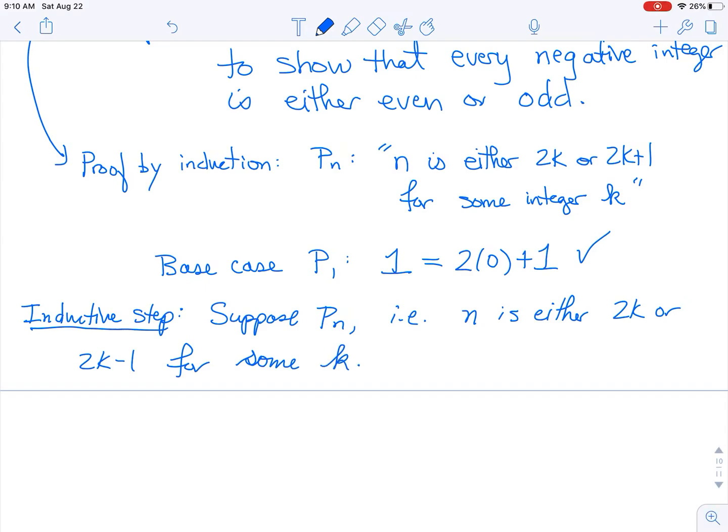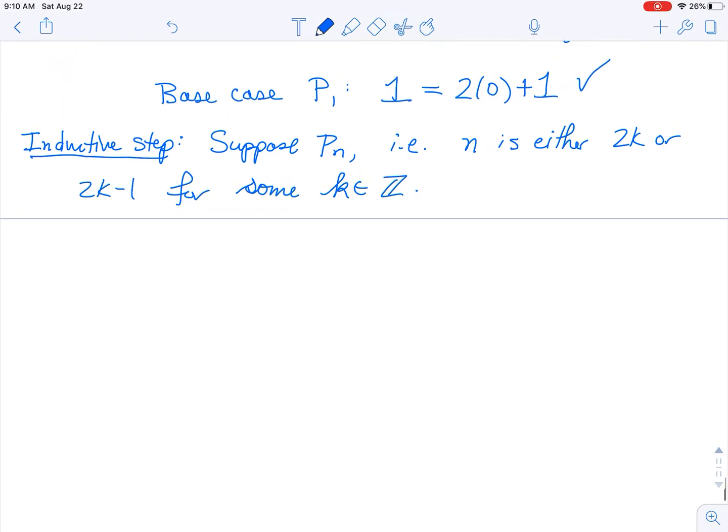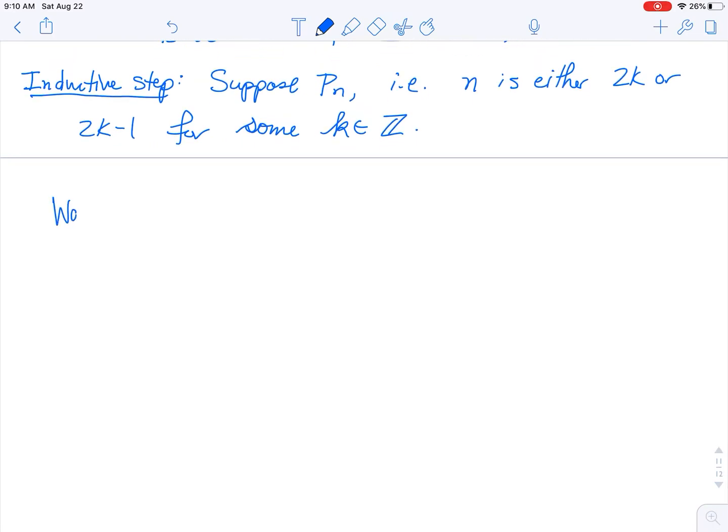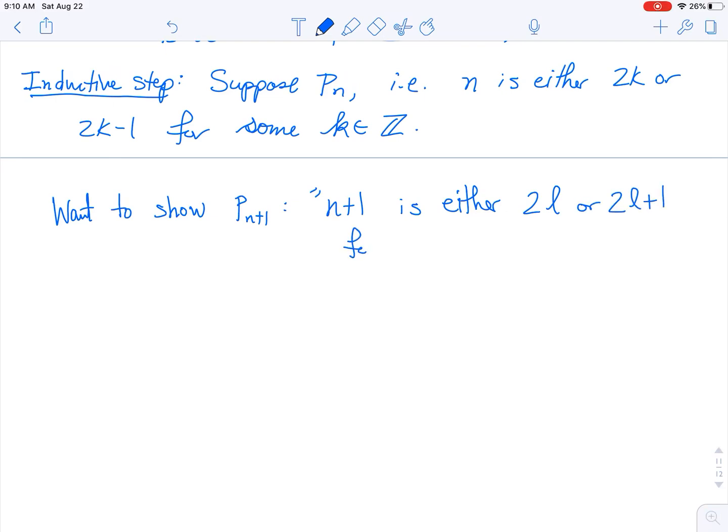Okay. Maybe I'll do k as an integer. I'll use this symbol. And then what do I want to show? Well, I want to show statement Pn plus 1, which is going to say that n plus 1 is either 2 times an integer or 2 times an integer plus 1 for some integer in Z.